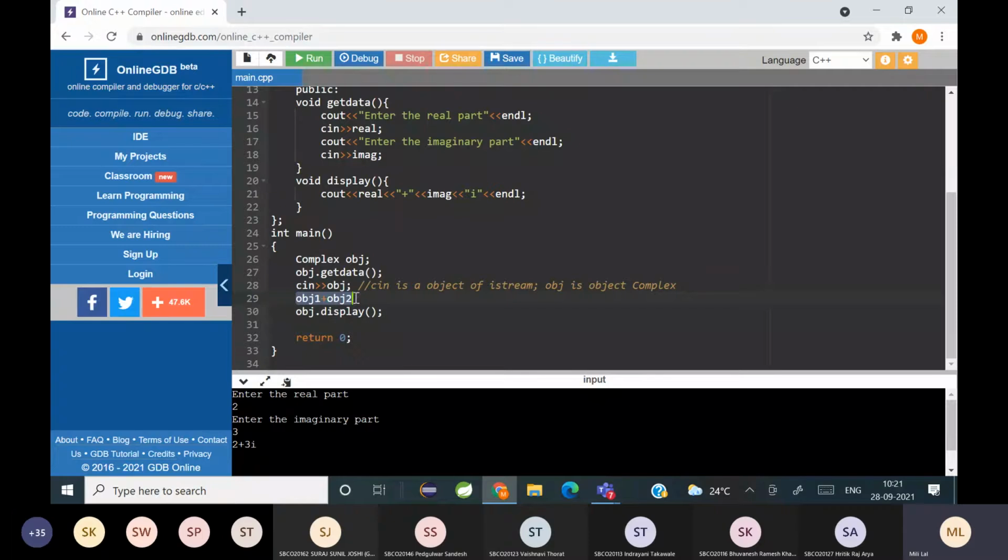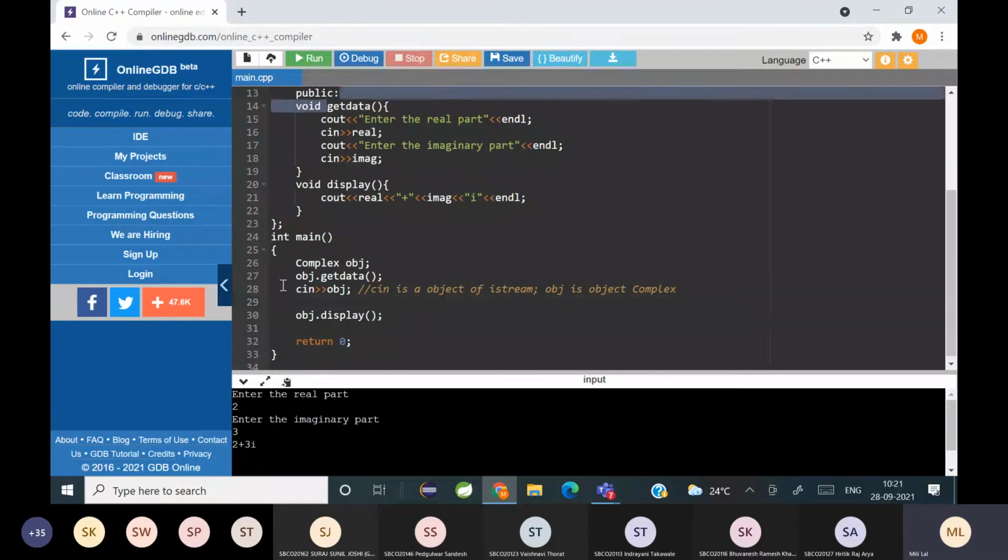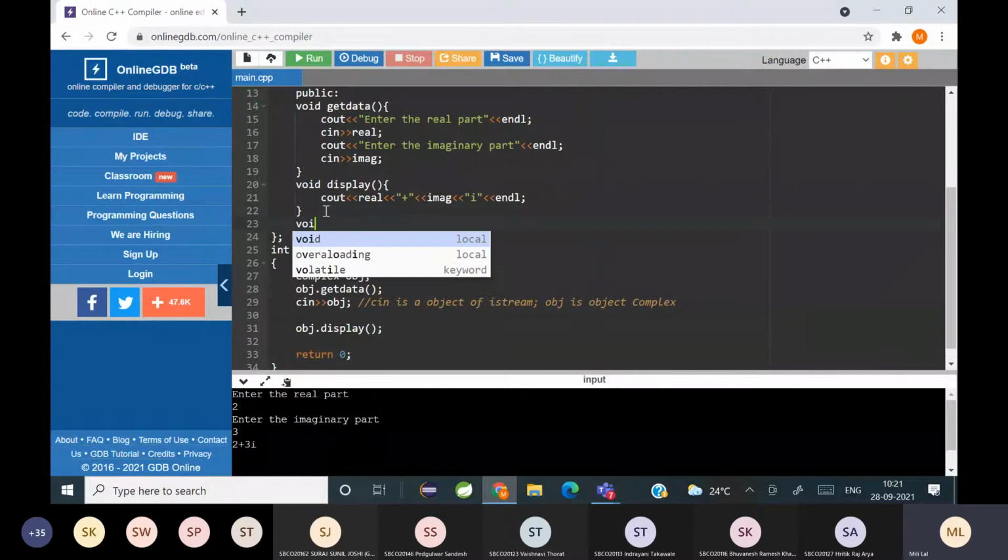But now you cannot use cin to call get data, because cin belongs to which class? istream. I'm telling again, it's a little bit complex. Okay, to understand it better, I'll write a void add function.